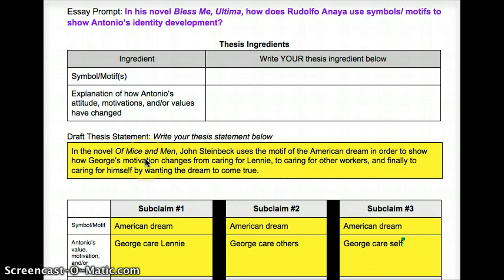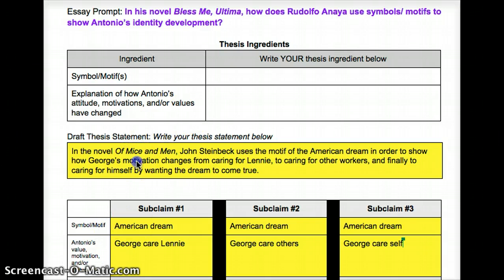In the novel Of Mice and Men, John Steinbeck uses the motif of the American dream in order to show how George's motivation changes from caring for Lenny to caring for others, and finally to caring for himself by wanting the dream to come true. In my subclaim number 1 boxes, I have American Dream and George caring for Lenny.